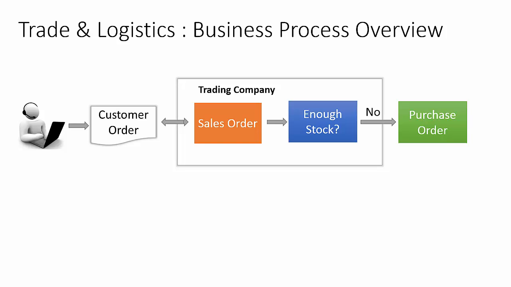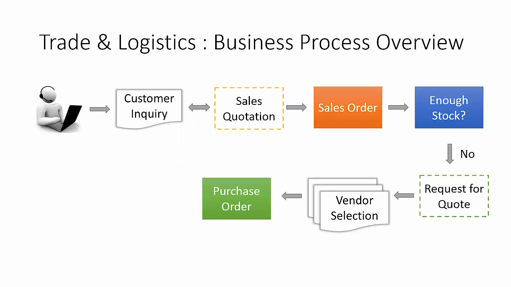We as a customer often inquire with multiple vendors or suppliers to compare and analyze the price and quality of the goods and choose the one who offers the best deal. Same is also true for our customers. Let us review some optional but important process of trade and logistics. In Microsoft Dynamics AX, when customer asks for the quotation, we call it sales quotation, and when we as a company request for the quotation from our vendor, it's called RFQ, request for quote, and both of them are optional steps.